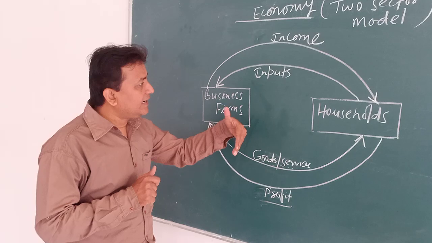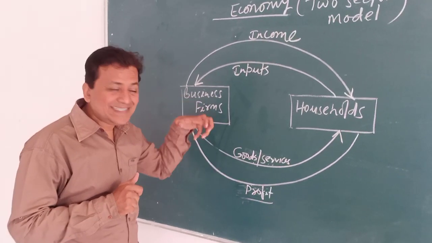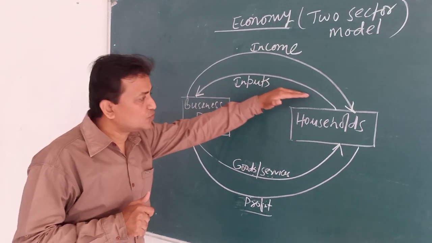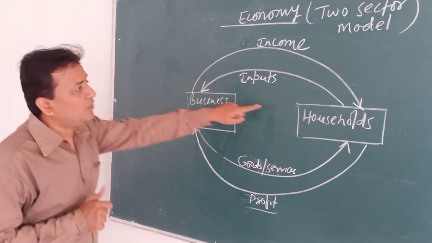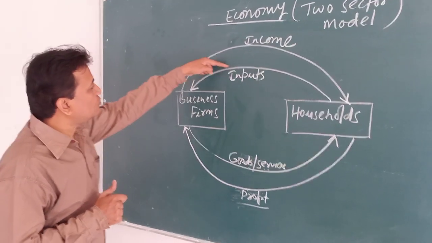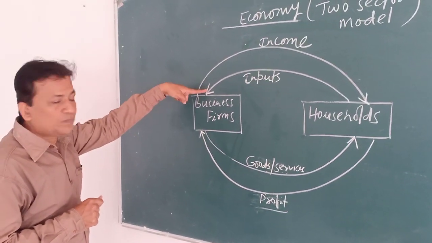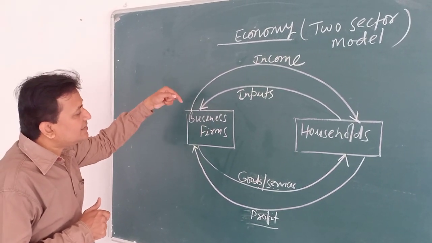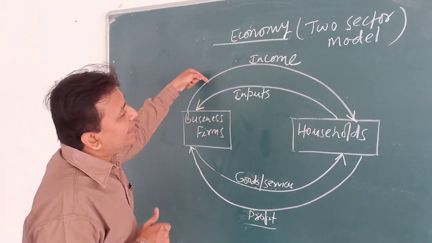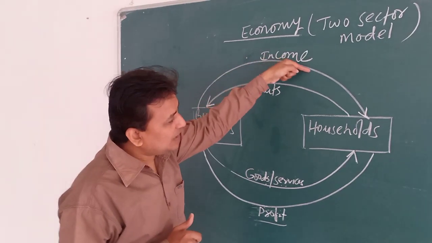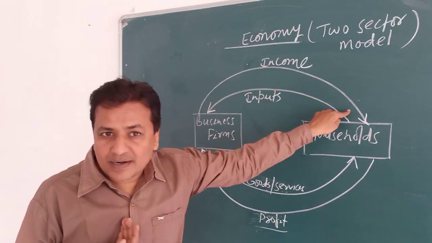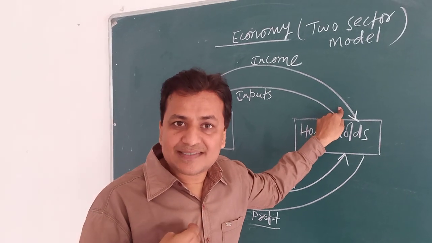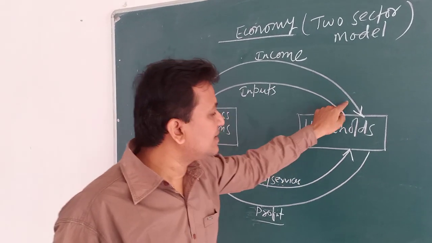So just to understand, the business firms receive different types of inputs from the household. That is how we can see in the arrow, this household is supplying different types of inputs to business firms, and in return the business firms are providing income to the households. Because if we are the workers, if we are the employees in any particular organization, in return we get salary, and so on. We can simply understand.